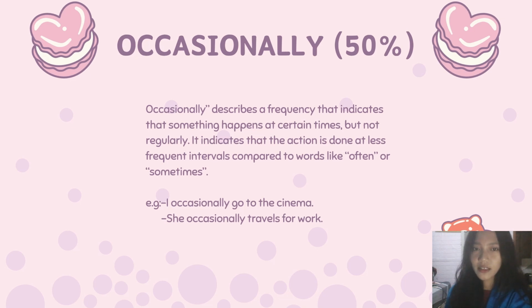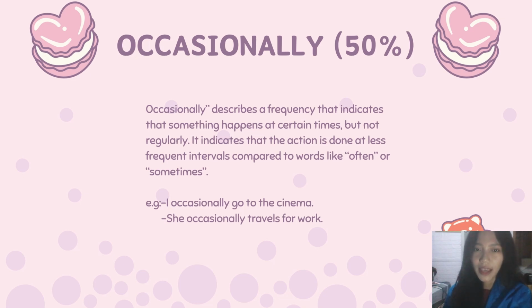Next is occasionally. Occasionally describes a frequency that indicates that something happens at certain times but not regularly.